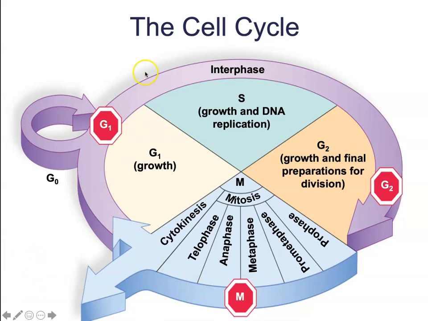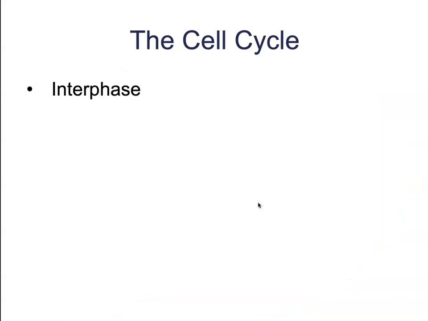So here we have interphase. Interphase, like I said, is the stage before we begin cellular division. So interphase is where we are going to see growth. The cell is going to double in size. The DNA is going to double. And then we are going to prepare for cellular division. The next step is going to be mitosis. Mitosis, or the mitotic cycle, the mitotic stage, is going to involve both the division of the genetic component, which is mitosis, and then division of the cytoplasmic component, which would be cytokinesis.